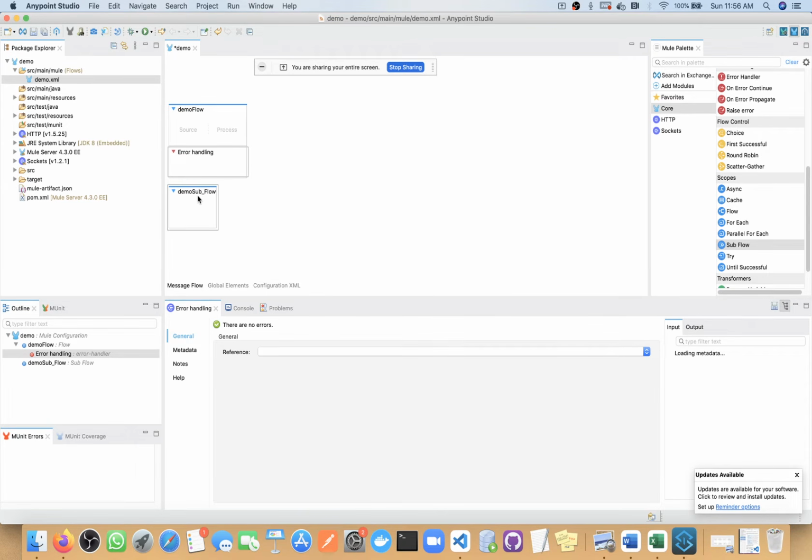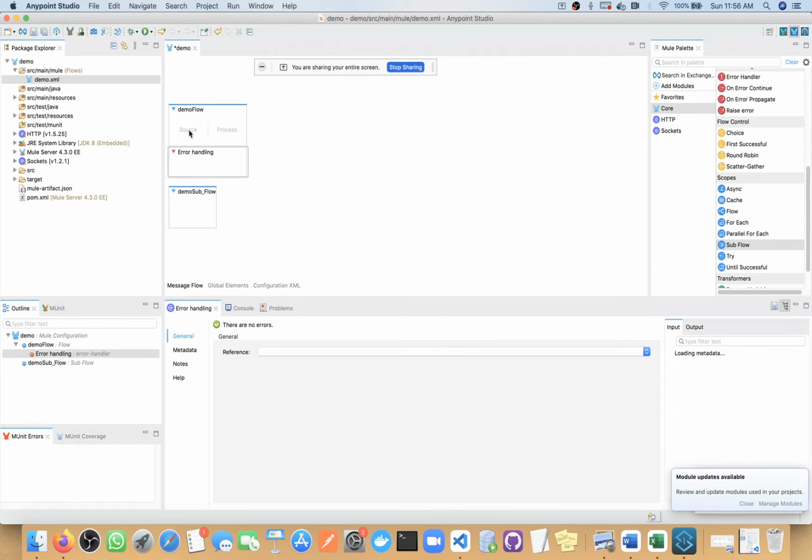So who will do the error handling of this particular subflow? A subflow must be called by a flow. It will not work independently, unless you have some scheduler process or anything. We can't even configure a scheduler here. If we need a scheduler-based process, again we need a flow. So this subflow will not work independently. It is a helper for the main flow.